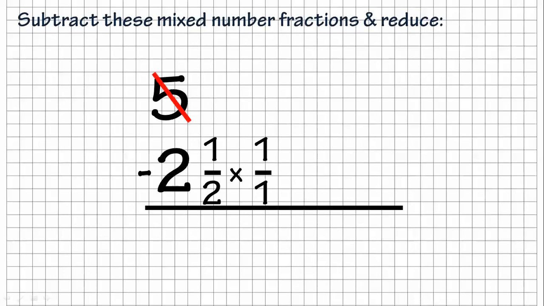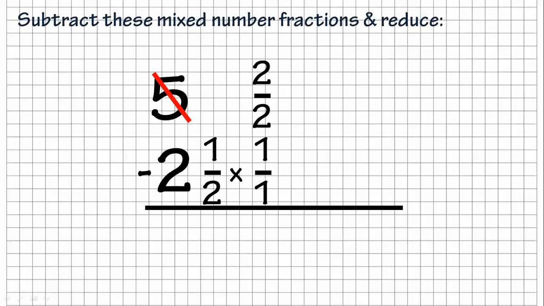So what we're going to do is borrow from the 5, just like you would do in subtraction if you have a 0 and you have to go to the next number and borrow. So I borrow from the 5, which is going to make it a 4. But then I have to borrow that 1 and show it with a common denominator. So I just use 2/2, because if I have 2/2, that equals 1, and I borrowed one number.